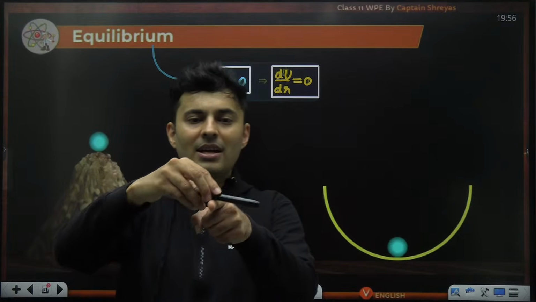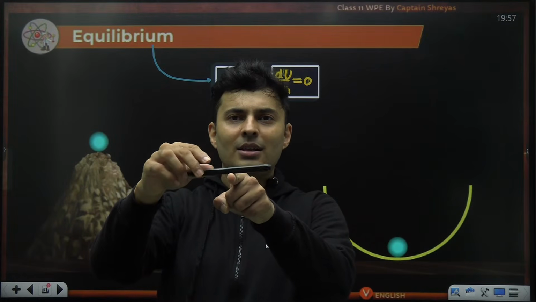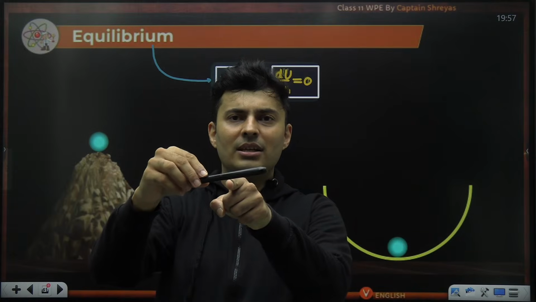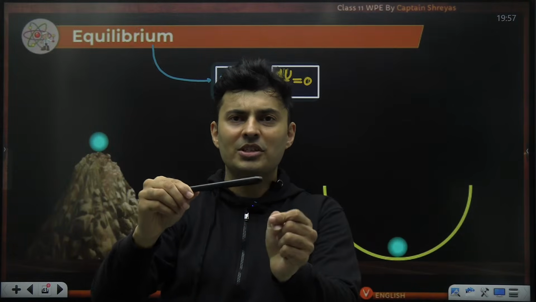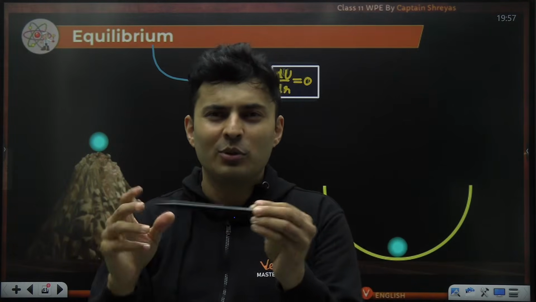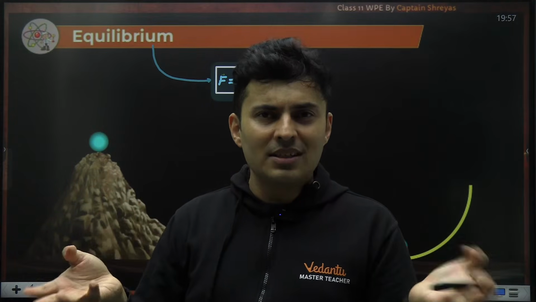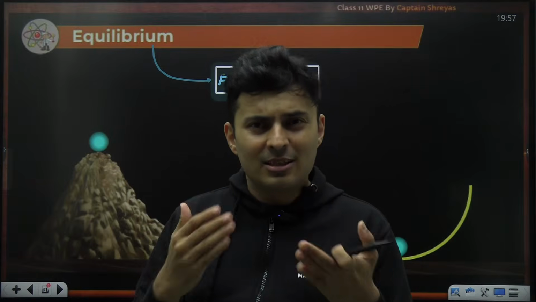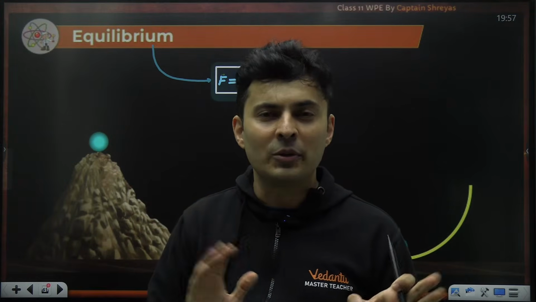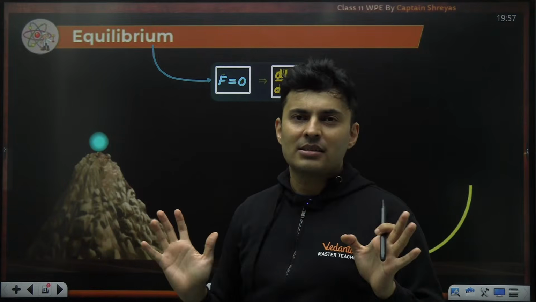Like for example, I'm balancing this pen somewhere. You will see the rate at which the potential energy changes in this situation will be 0. Net force is 0. Or a spring is there, it is unstretched. Then force is 0, and the rate of change of energy with respect to distance at that point will be 0. So this is how it is.